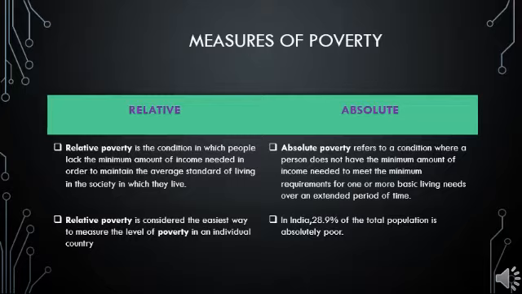If a person is in an urban area, this person has to consume this much calorie. If in a rural area, this person has to consume this much calorie. There will be a fixed consumption level. If people are below that fixed consumption level, we'll say that those people are poor.